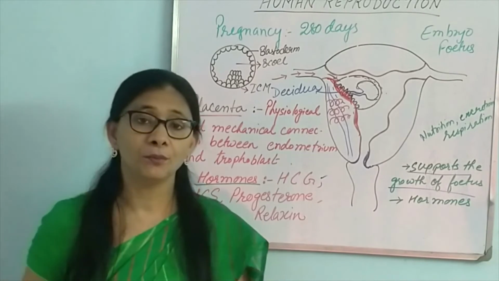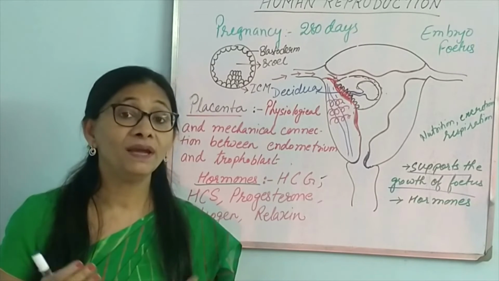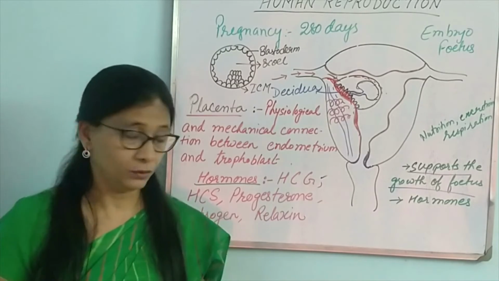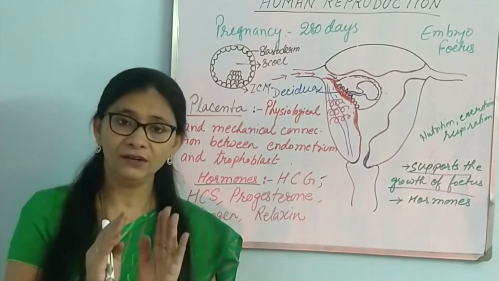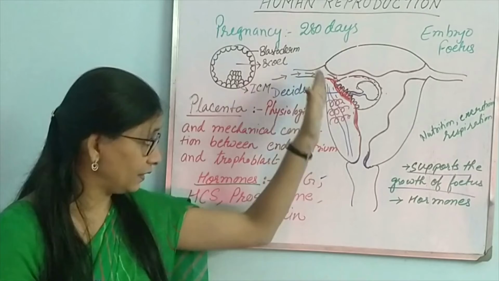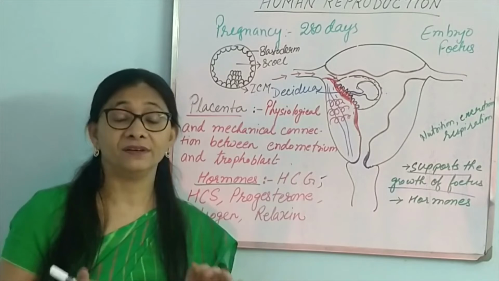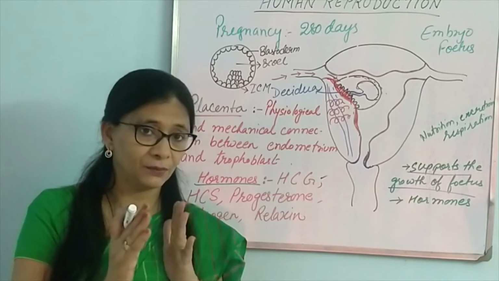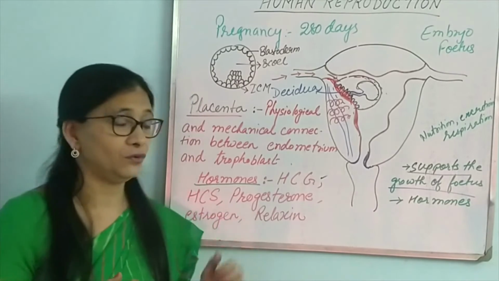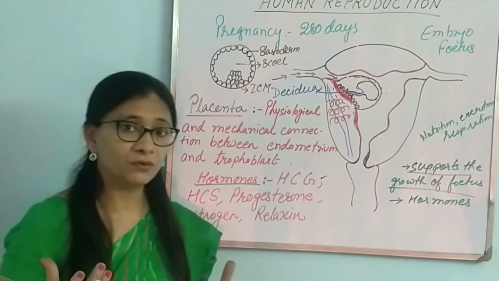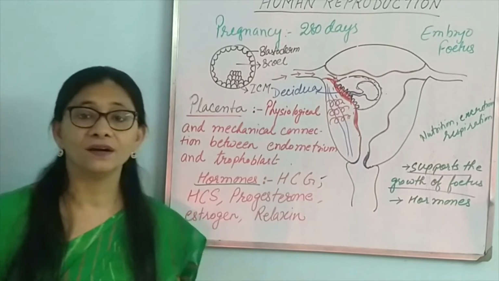Relaxin. Relaxin is a very important hormone released by the placenta. The function of relaxin is to relax the pubic symphysis. Now this is a bone of the pubic region. This bone needs to give a little space so that the fully grown baby comes out. This work is done by relaxin. Relaxin relaxes the pubic symphysis and it becomes a little easier to part them so that space is created for the fully developed fetus to come out. So that is the function of relaxin, and that is what the placenta is.